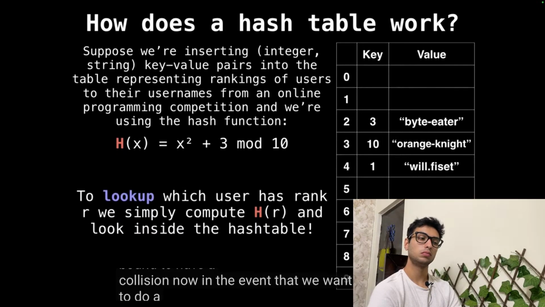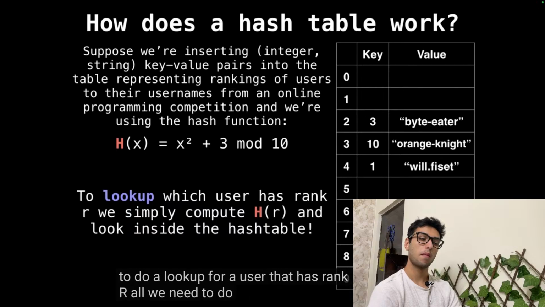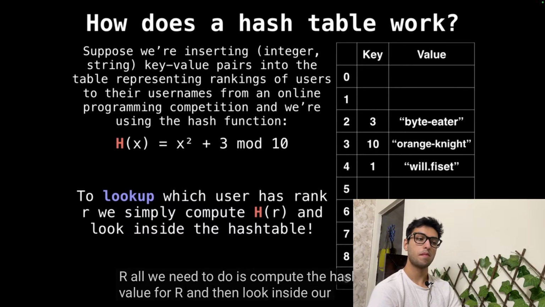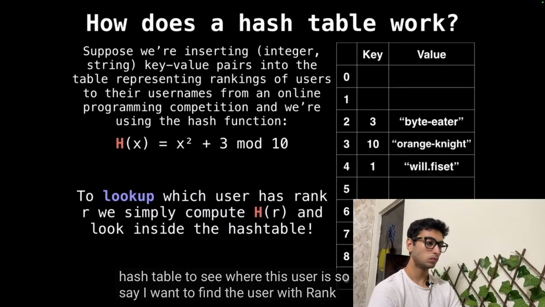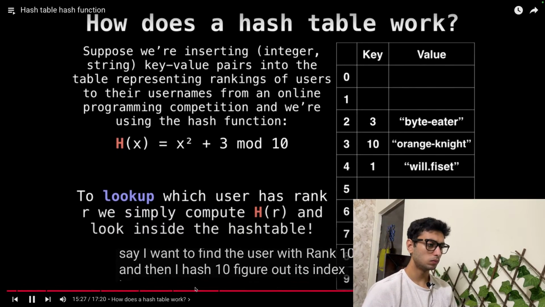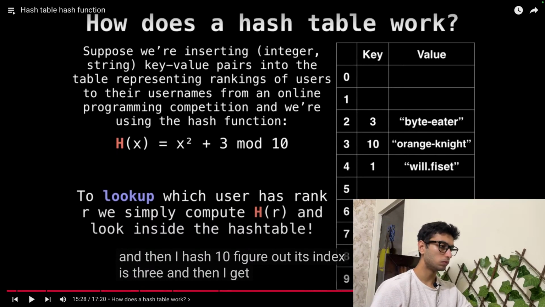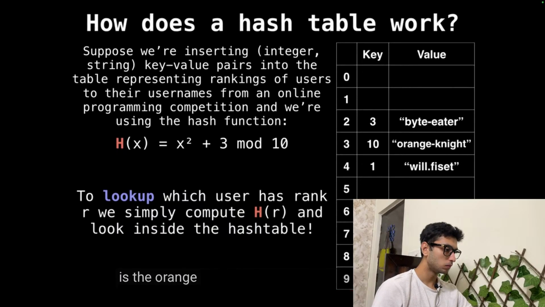Now, in the event that we want to do a lookup for a user that has a rank R, all we need to do is compute the hash value for R and then look inside the hash table to see where this user is. So say I want to find the user with rank 10, and I hash 10, figure out its index is 3, and then I get the value, which is the Orange Knight, has rank 10.